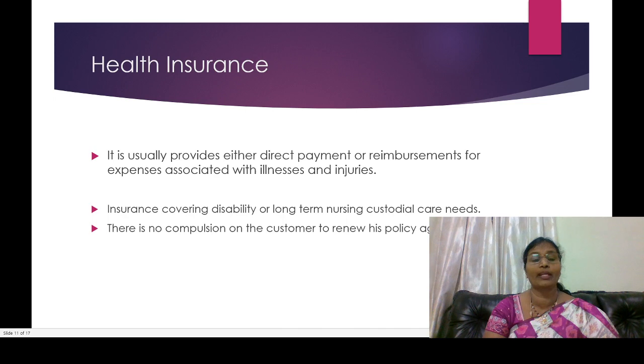And there is no compulsion on the customer to renew his policy again. I already told you that for a general insurance policy, you take a policy for a particular period. After finishing that period, if you are interested, you can continue, otherwise you won't continue.